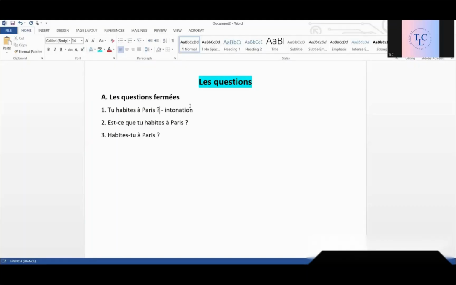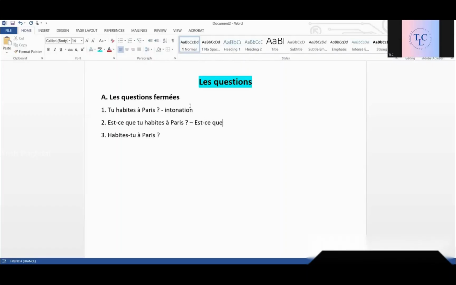Okay. Tu habites à Paris? So, by changing the intonation, it becomes a question. If not, it looks like a normal sentence. That is the intonation method. Subject, verb, object, question mark. As simple as that.